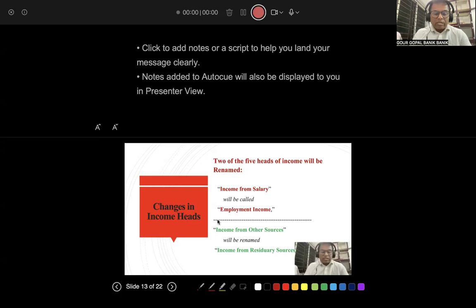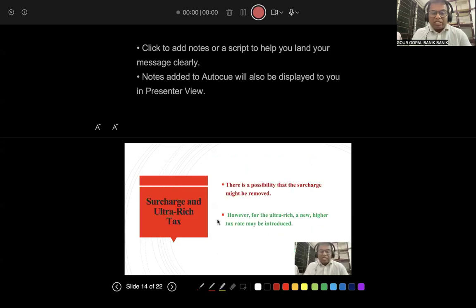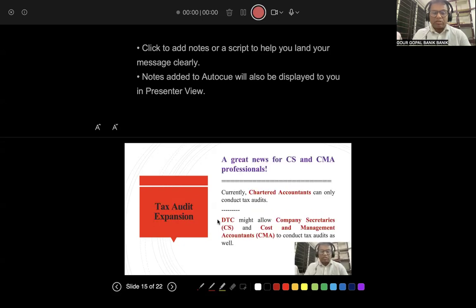And let me say the next one. Yes, regarding surcharge, there's a possibility the surcharge might be removed. There won't be any surcharge, but in its place, for the ultra rich, a new higher tax rate may be introduced. In the place of surcharge, for the ultra rich, some extra additional charges will be there.